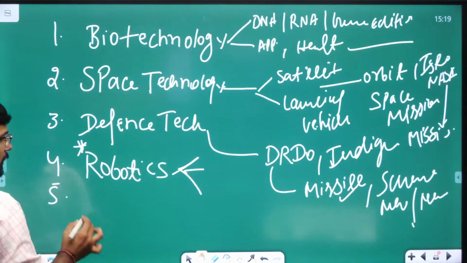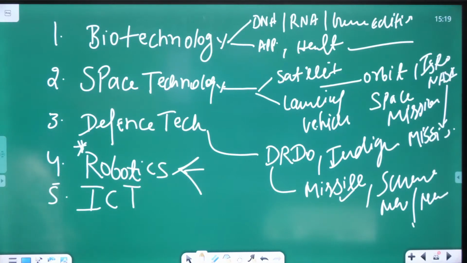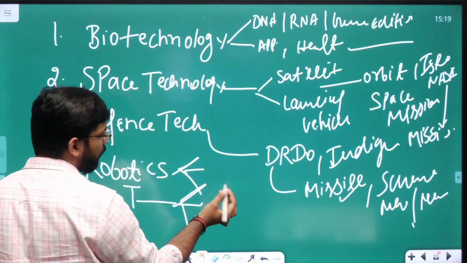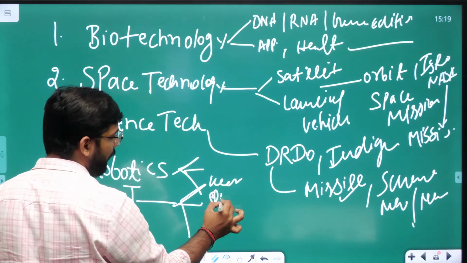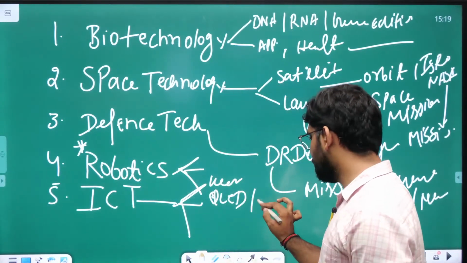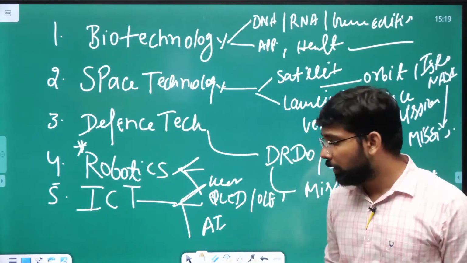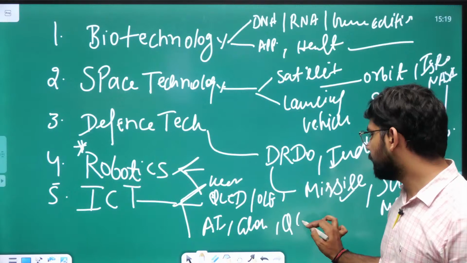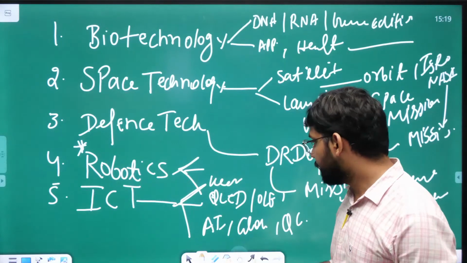Then you can make the next one ICT, information and communication technology. In information and communication technology, we specifically focus on wearable devices, different kinds of screens like QLED and OLED, artificial intelligence, different kinds of cloud computing, and quantum computing. So information and communication technology can be the fifth part of it.